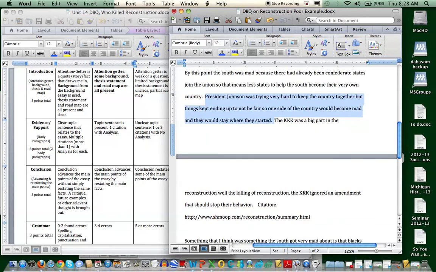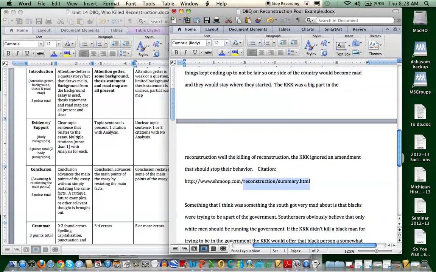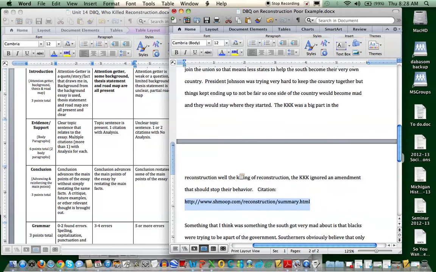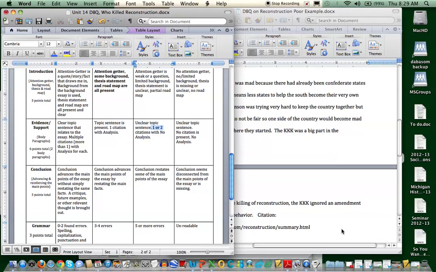The KKK was a big part in the Reconstruction, while the killing of Reconstruction. The KKK ignored an amendment that should stop their behavior. Alright, again, they use an outside resource, which is okay, but I think you're really going to find the documents to be easier to work with because they're already there. In addition to that, I think they might be easier to understand because I'm not really understanding much here. Clearly a citation was used, no question, because they cited it right down here. Again, some analysis, but it's unclear what they're saying. So again, I'm being generous, and I gave them a 1.5 for this second body paragraph.